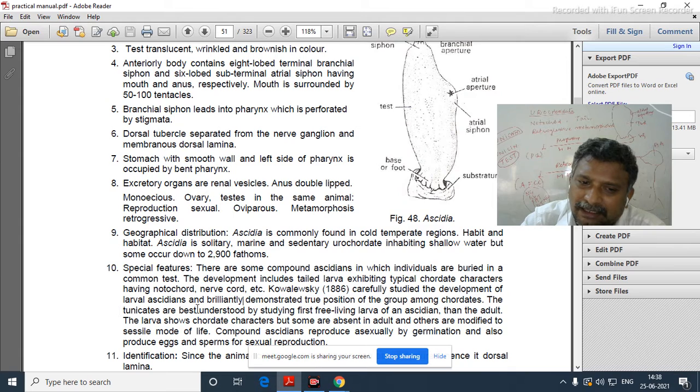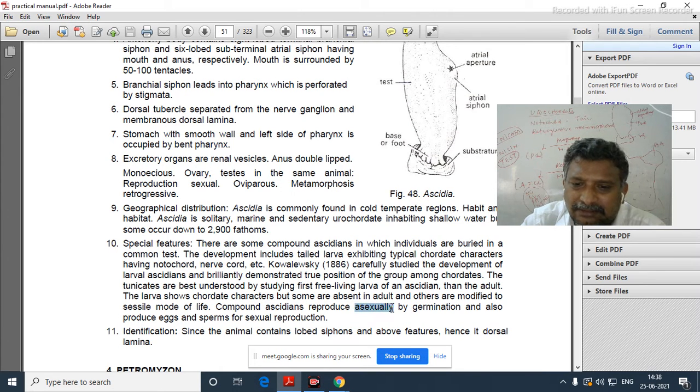The tunicates are best understood by studying first the free living larva of an ascidian rather than the adult. Compound ascidians reproduce asexually by germination and also produce eggs and sperms for sexual reproduction.